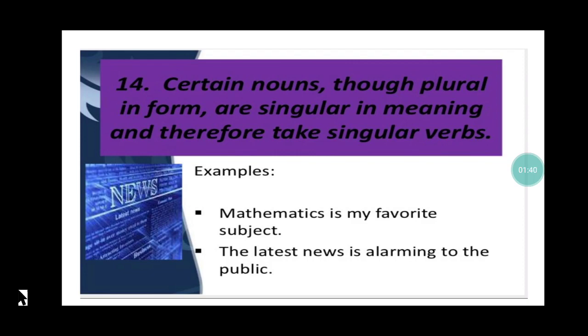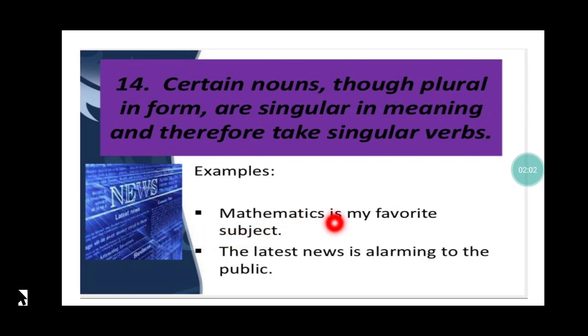Rule number 14. Certain nouns, though plural in form, are singular in meaning and therefore take singular verb. Now there are certain words which appear to be plural but actually they are not. Like when I say mathematics, because of this S, it appears to be plural, but actually I'm talking about one particular subject. So mathematics is my favorite subject.